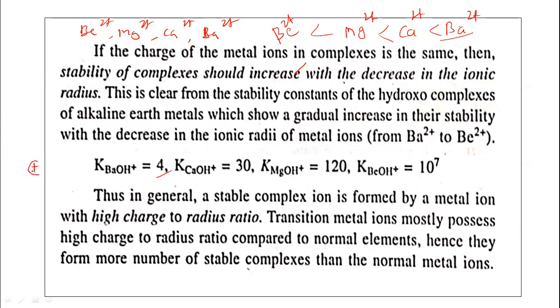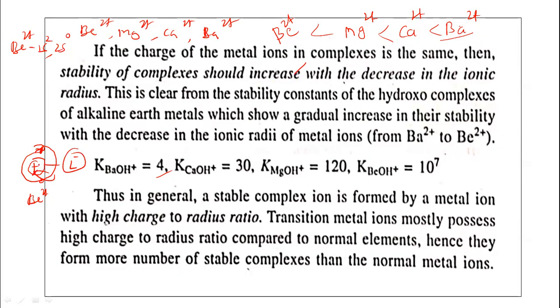For example, see beryllium. The atomic number of beryllium is 4. So beryllium 2 plus has the electronic configuration 1s2, 2s0. This is the structure of beryllium, with only 2 electrons, so the size will be less. The ionic size of the beryllium 2 plus ion is smaller, so ligands are closer to the central metal ion.